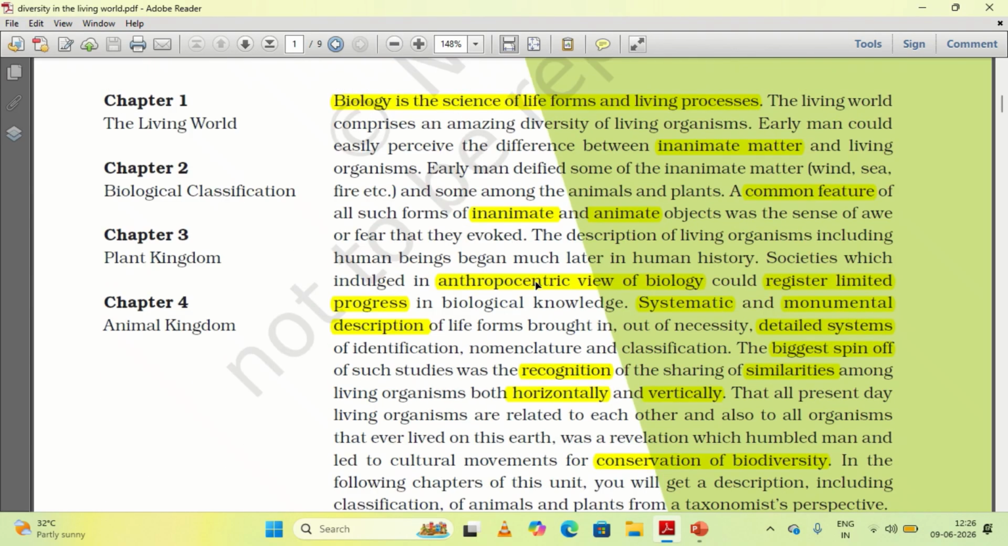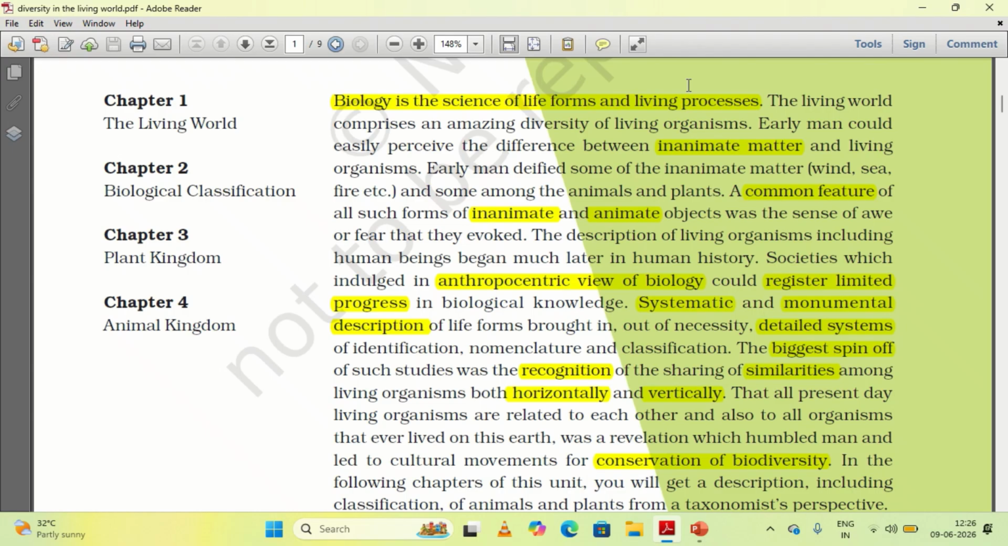So as you all know, biology is the study of life forms and the different processes which occur inside these living organisms, like digestion, respiration, likewise. Okay, so the living world comprises an amazing diversity of living organisms.